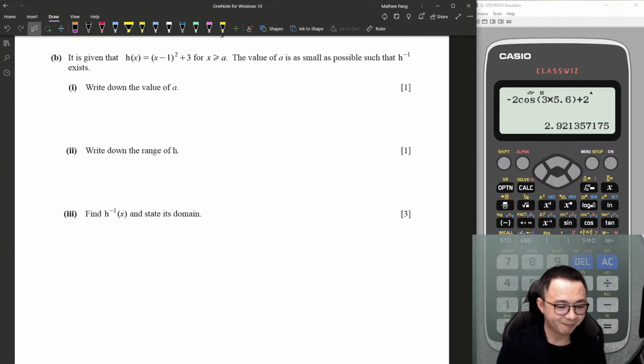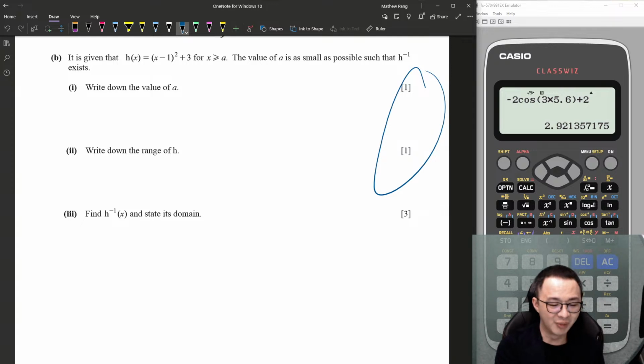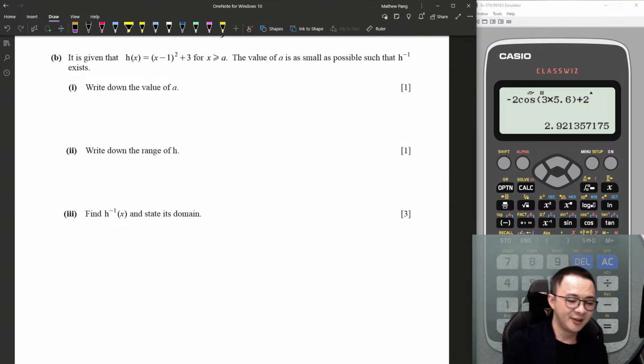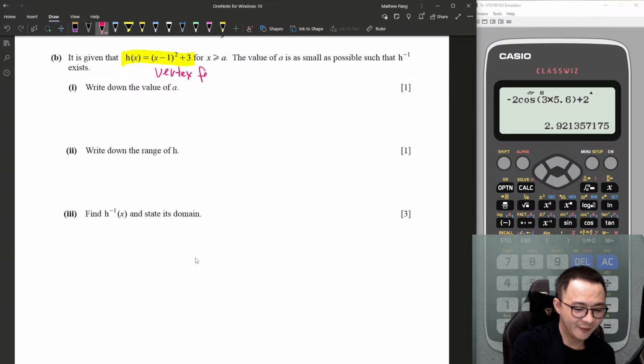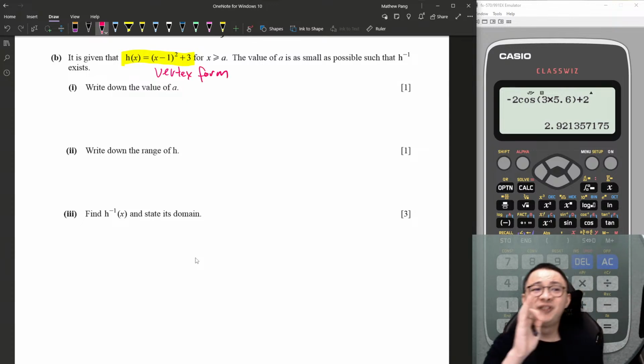Part b. This one needs some deeper understanding, for 2 marks here. First, if you look carefully, what is this? This is vertex form, isn't it? Vertex form can tell me where my vertex is.